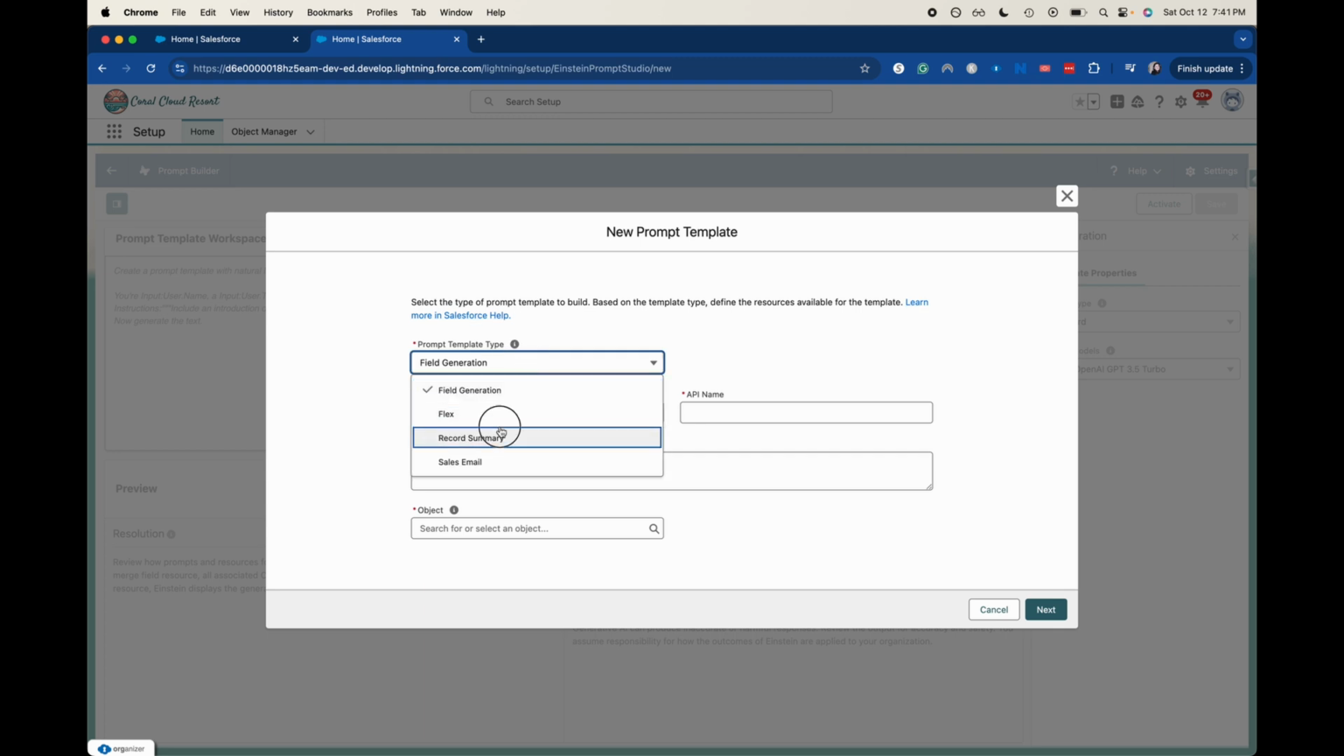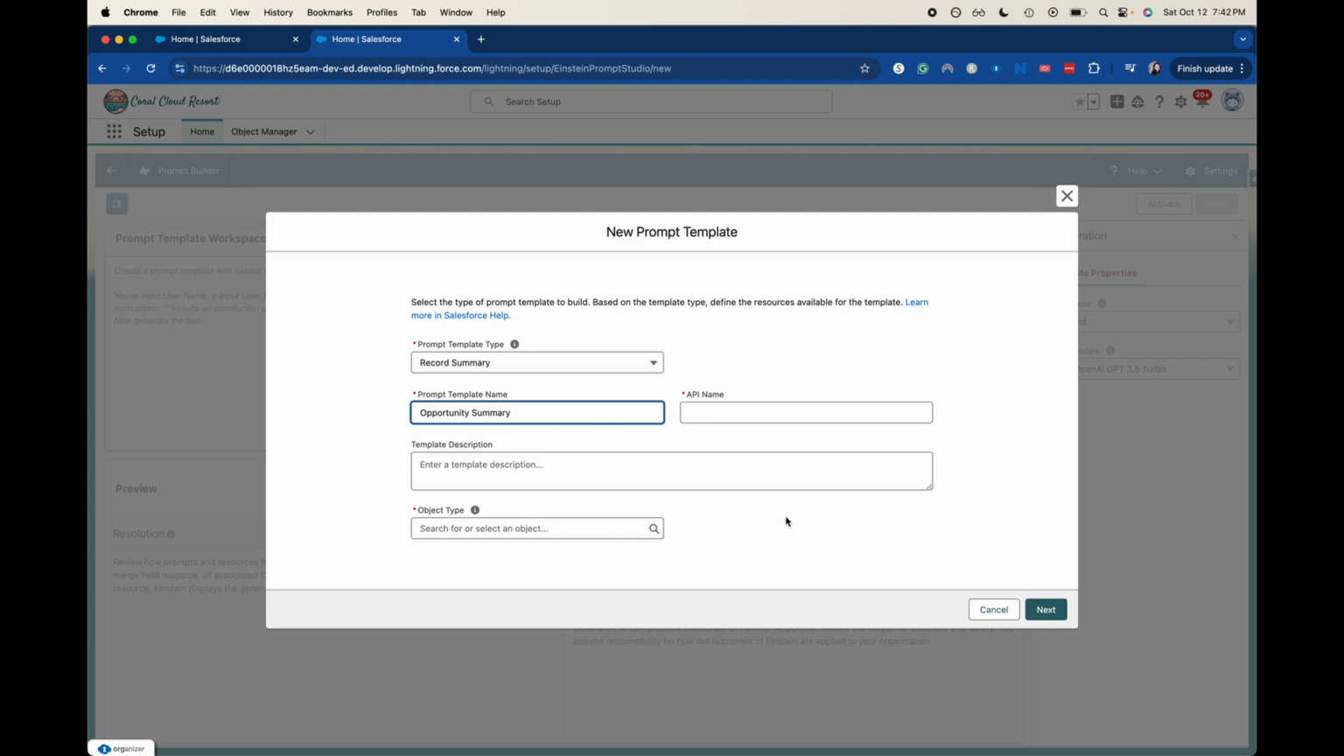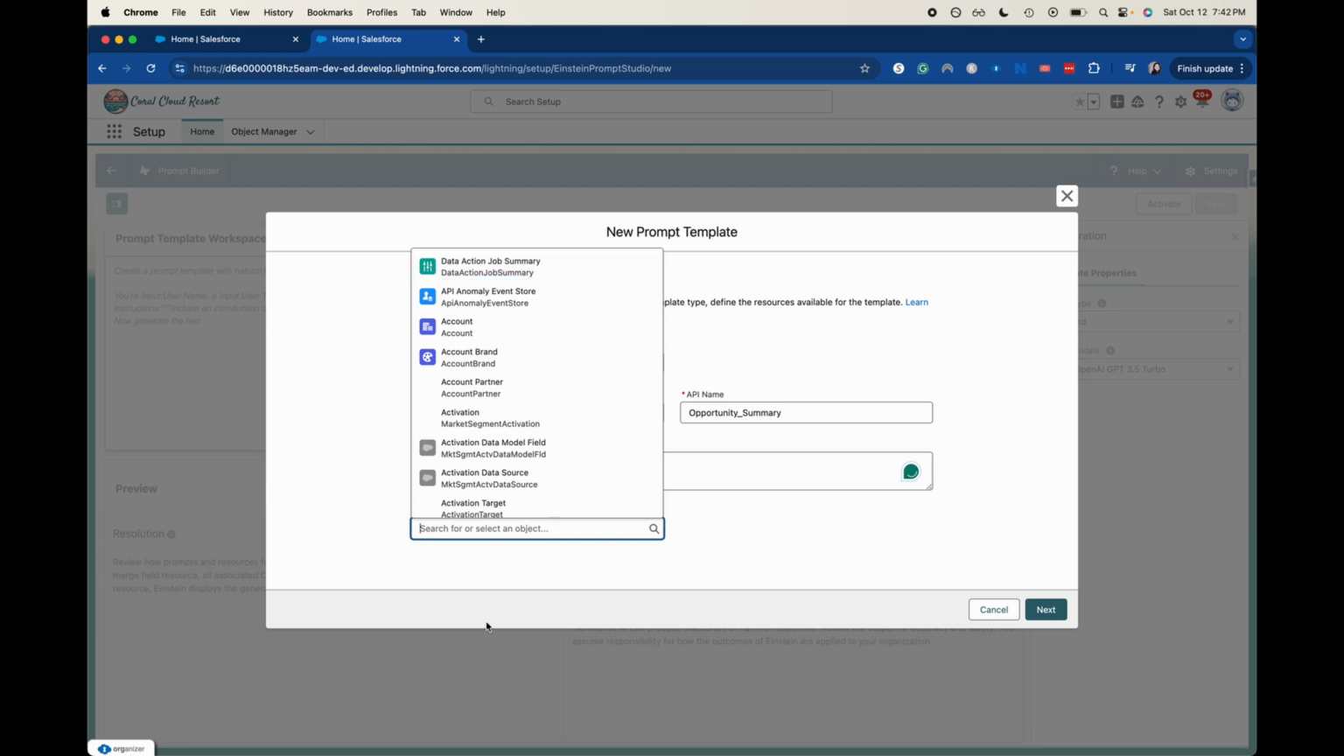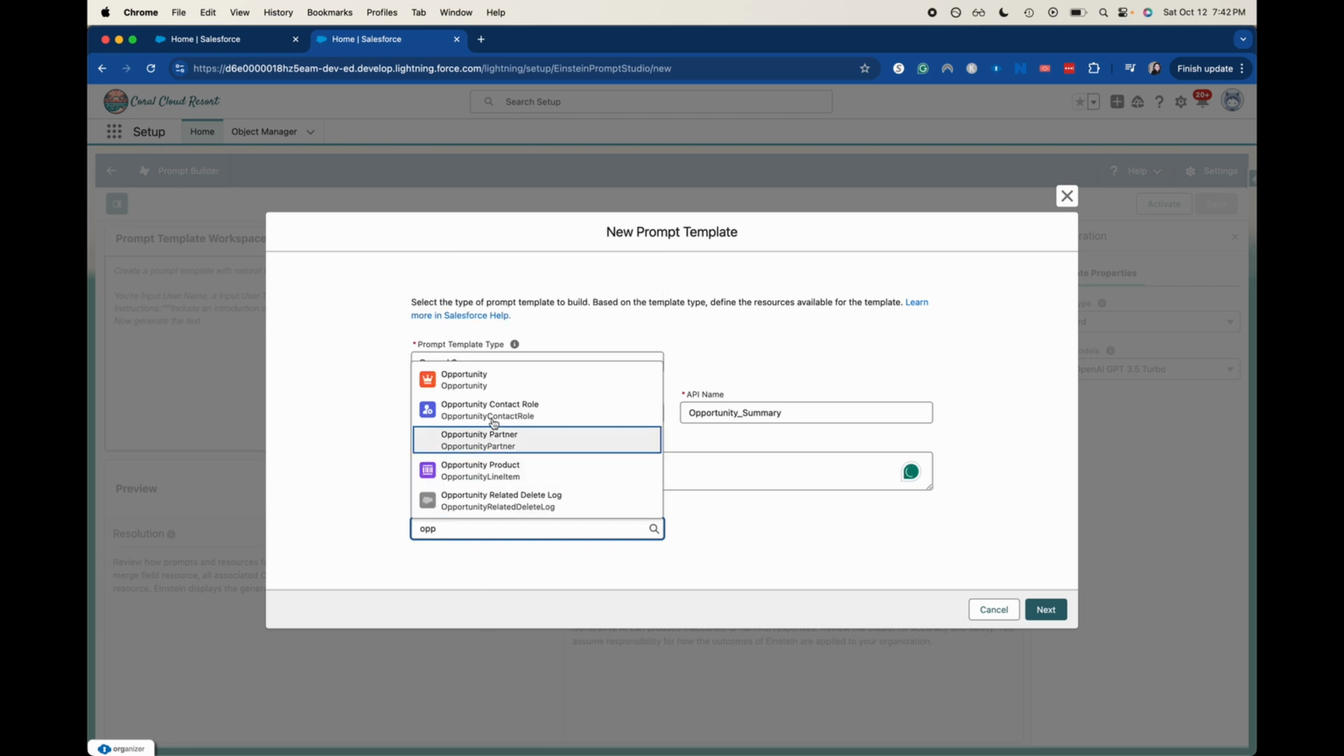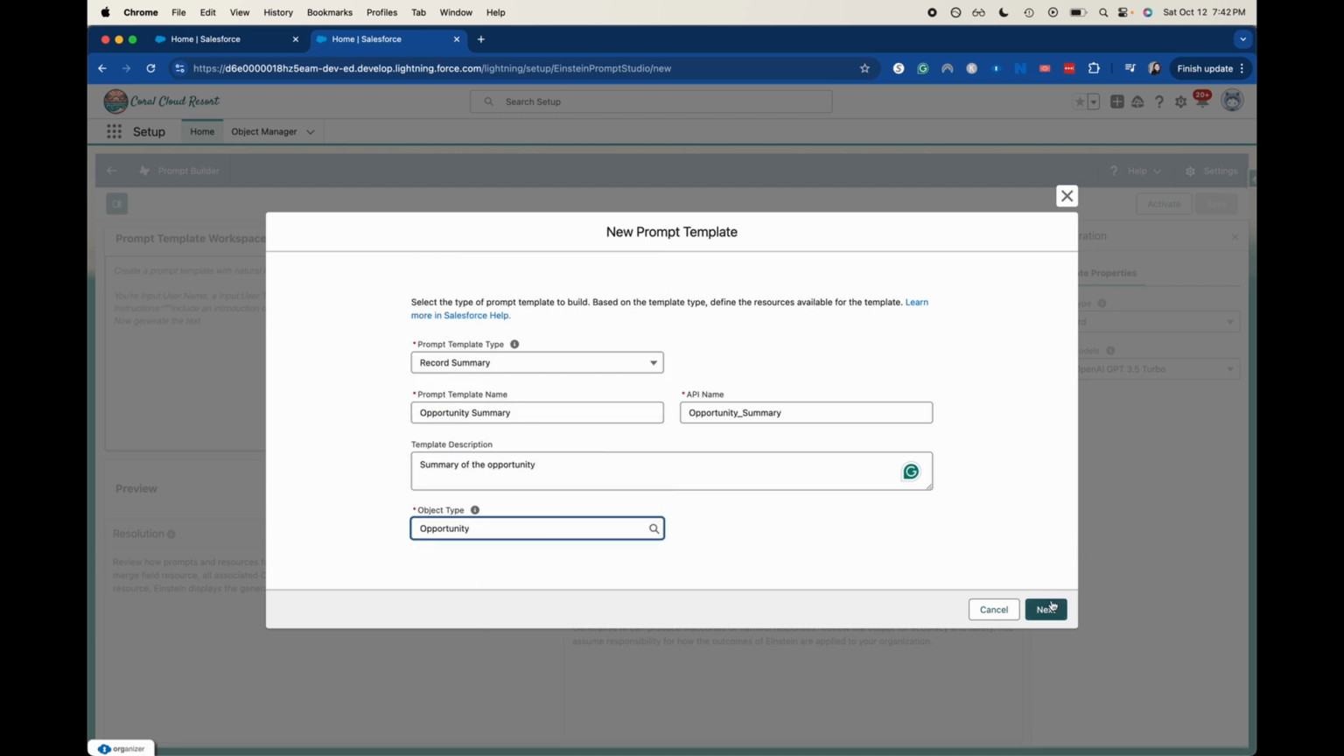So we're going to do a record summary. Let's do an opportunity summary. For the amount of time that I've worked on Salesforce, I can never spell opportunity right the first time. So I'm just going to say summary of the opportunity. Awesome. Let's choose our object. Of course, it will be on the opportunity, so let's go ahead and do that.